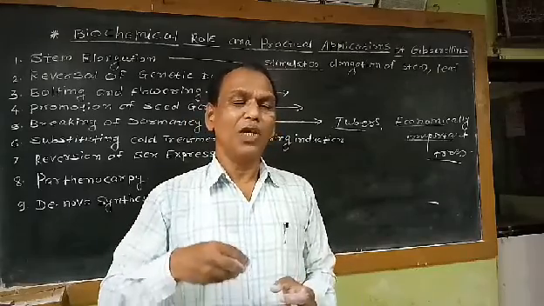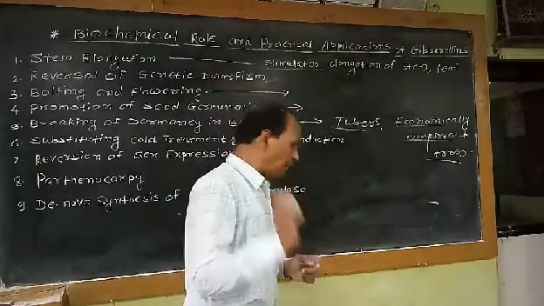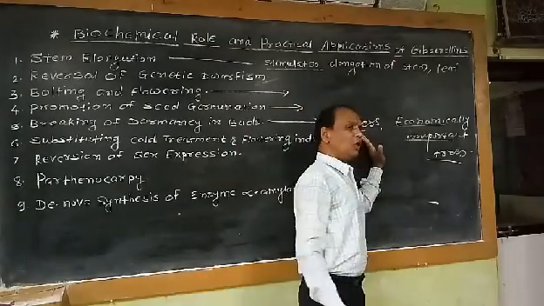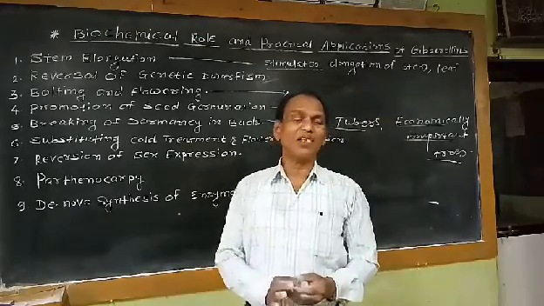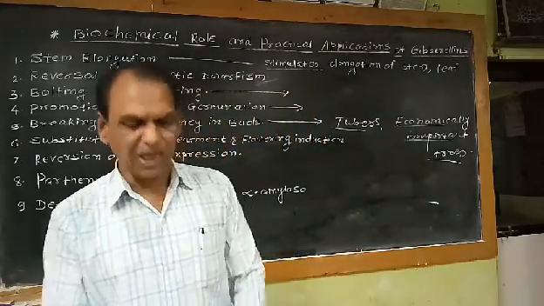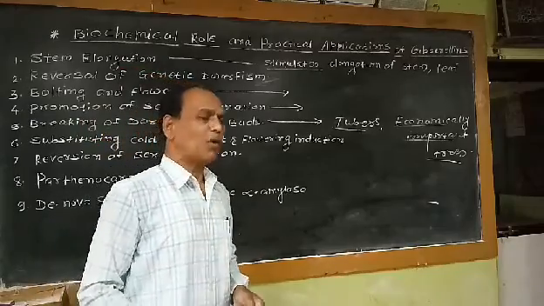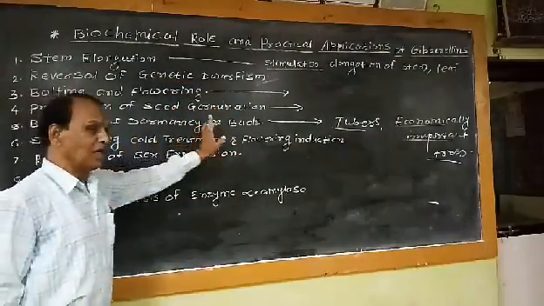Exogenous means if we apply the GA solution externally in appropriate concentration to the tubers as well as economically important trees, the bud dormancy can be broken artificially. So this is the practical application of this physiological role, that means breaking of dormancy in buds.